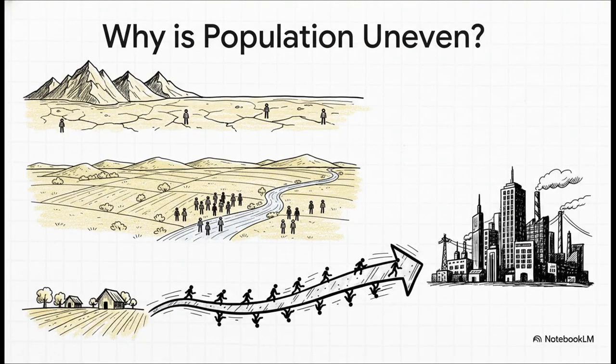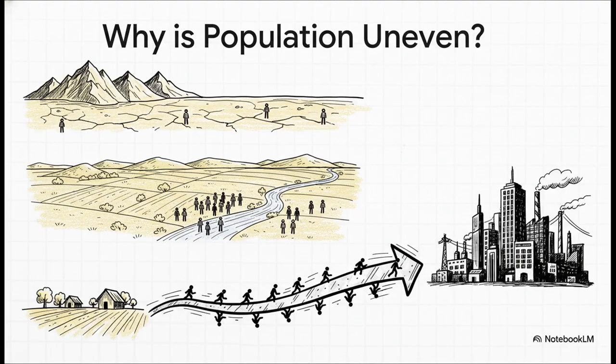First, we have what we call physical factors. These are things to do with the land and climate. Think about it. Would it be easy to live and farm on a very steep, rocky mountain or in a very hot and dry desert? Not really. That's why these areas have very few people, or what we call a sparse population. On the other hand, flat plains with good, fertile soil and plenty of rainfall, like our northern plains or Kerala, are perfect for farming and can support a very high population.